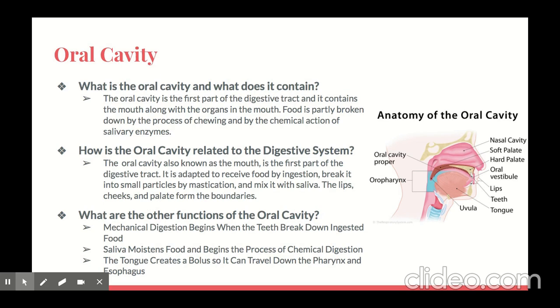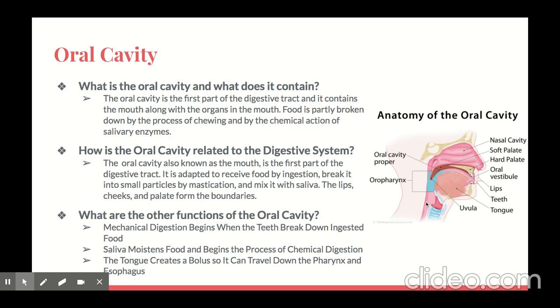The oral cavity, also known as the mouth, is the first part of the digestive tract. It is adapted to receive food by ingestion, break it into small particles by mastication, and mix it with saliva. The lips, cheeks, and palate form the boundaries. What are other functions of the oral cavity? The mechanical digestion begins when the teeth break down ingested food in the mouth. The saliva moistens food and begins the process of chemical digestion. The tongue creates a bolus so it can be traveled down to the pharynx and to the esophagus.